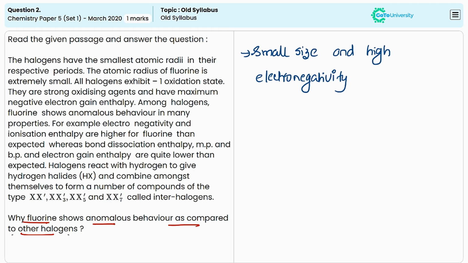And the next one is the formation of weak fluorine-fluorine bond. Although fluorine forms very strong bonds with other elements, the fluorine-fluorine bond in the diatomic fluorine molecule is relatively weak compared to the bonds in other halogen molecules. This is due to the repulsion between the non-bonding electron pairs on the two small fluorine atoms, which are closely packed together. The weak fluorine-fluorine bond makes the fluorine more reactive and allows it to form the compounds more easily than other halogens.